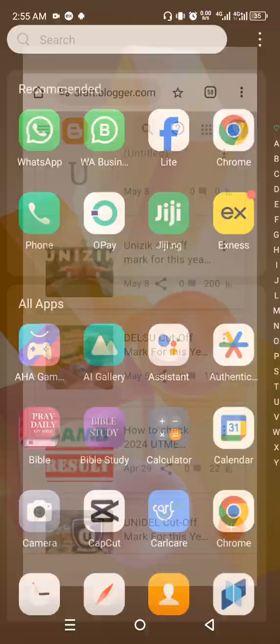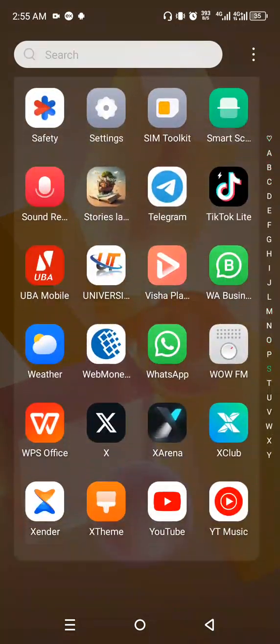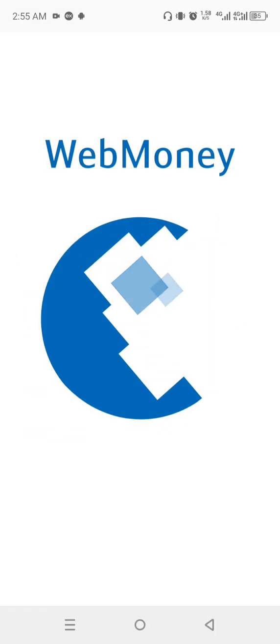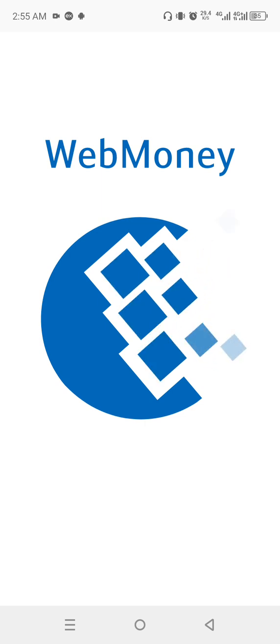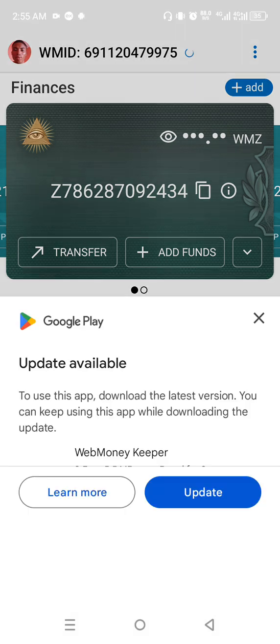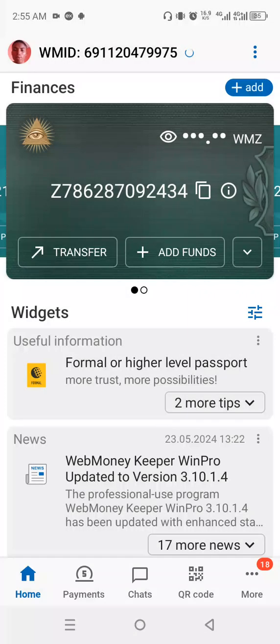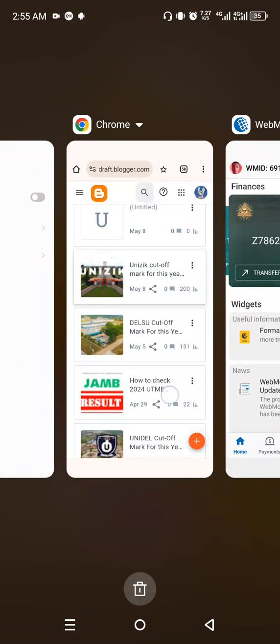And if you move to my WebMoney account here, because I'm not even dropping posts on a regular basis, and I don't even share most times, you will see on my WebMoney account there's $8 here. This money was paid to my account a few days ago through that blogging, and I've not been posting a lot.